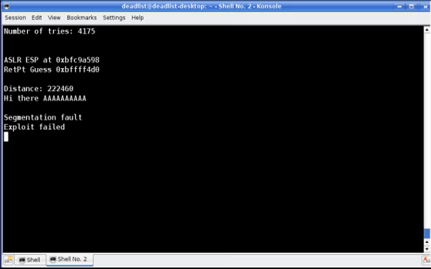Now, if the randomization pool was 2 to the 27th or something very high, it could take hours, days, or weeks to actually be successful. And as I mentioned before, if the program doesn't allow you to keep trying continuously, then one failed exploit attempt is going to crash the process, and you're likely going to get detected and not get in. But with a lot of the local privilege escalation vulnerabilities that you'll see, you do get to keep trying over and over again. As long as that system's not being monitored too well, you should be able to get away with that. Now, mind you, in order to run a local privilege escalation, you have to have gotten access to that system in the first place.